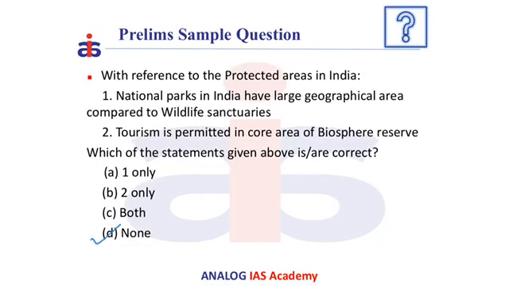As we have discussed, no biotic interference is permitted in the core area of the Biosphere Reserve except monitoring. And national parks in India comprise only 1% of the land, while the wildlife sanctuaries comprise about 3% of the land. Therefore, the answer is D.